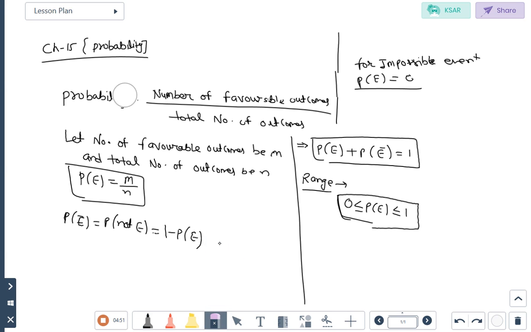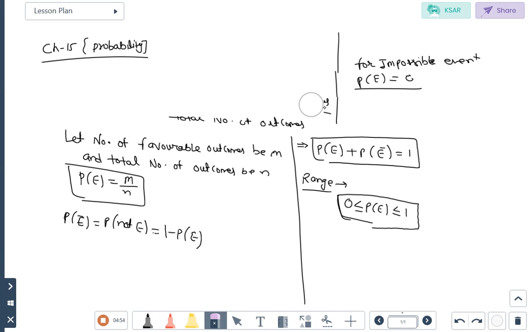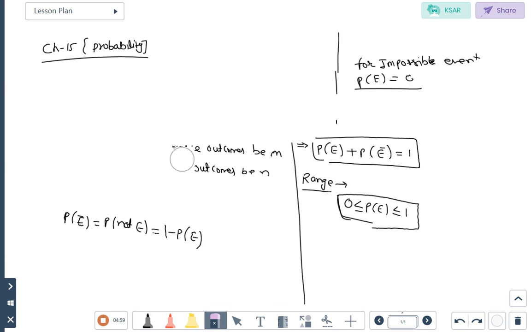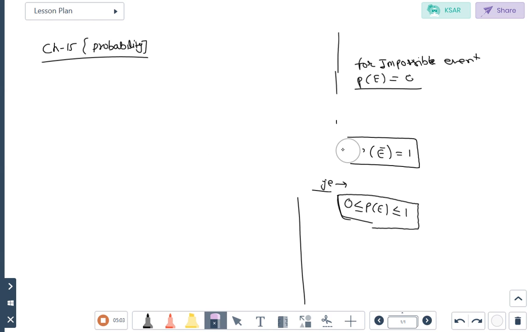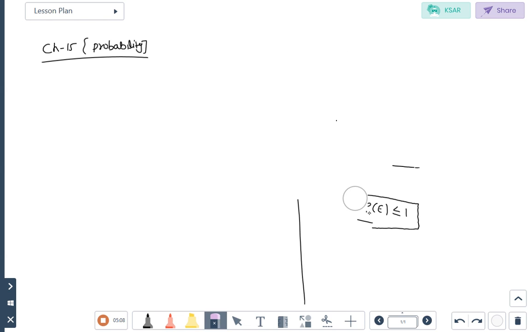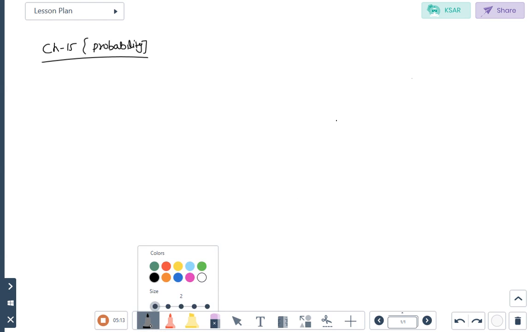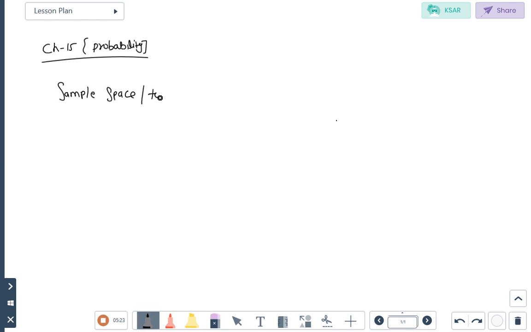Okay, how will we find out the sample space or total number of outcomes for a coin, for a dice and all that, that we will discuss now. Now we will discuss the sample space. Sample space or total outcomes.